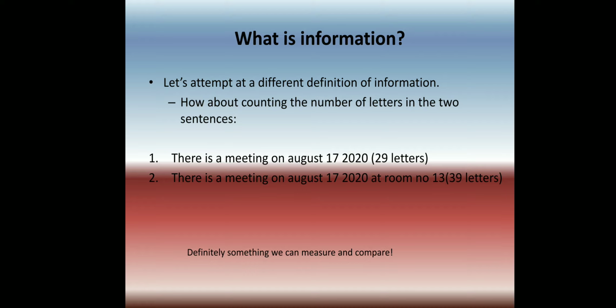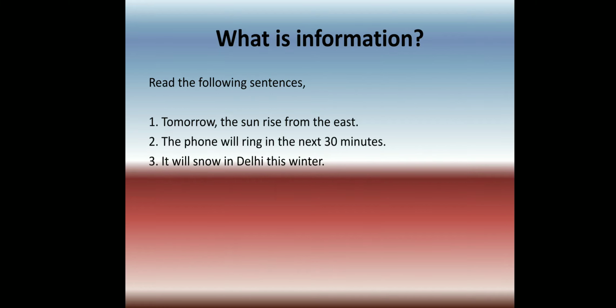So how can we measure the amount of information? How will we get it? It's again a question. To obtain the answer, we can look at these three examples. We are considering three sentences. First, tomorrow the sun will rise from the east. Second, the phone will ring in the next 30 minutes. And third, it will snow in Delhi this winter.